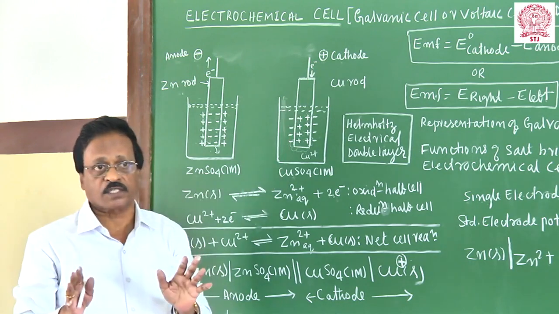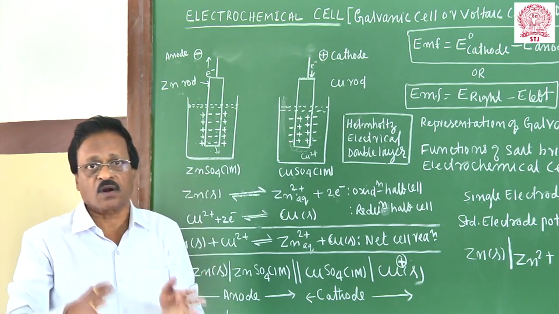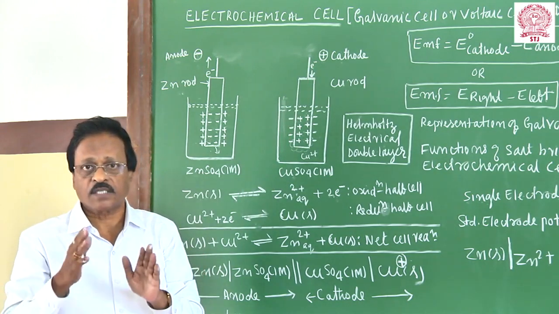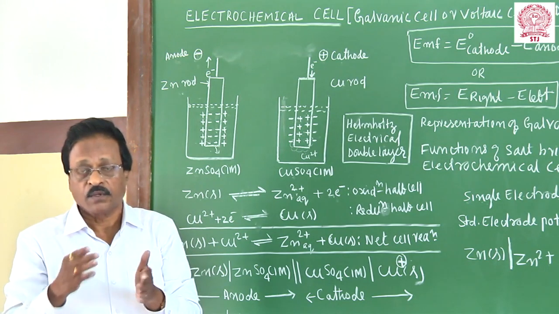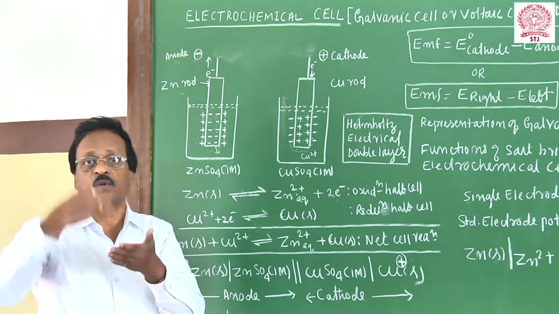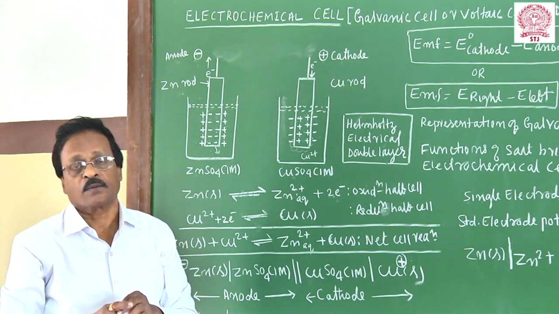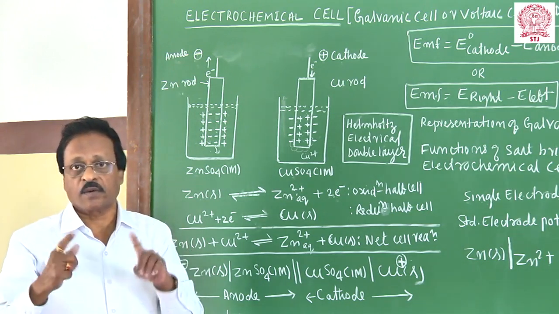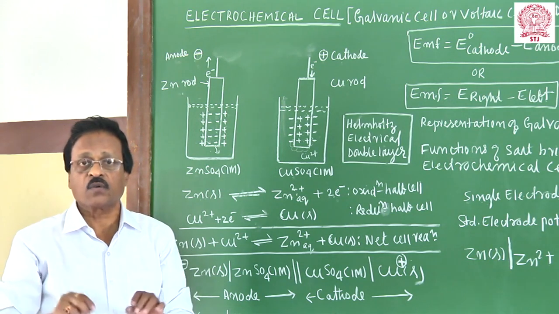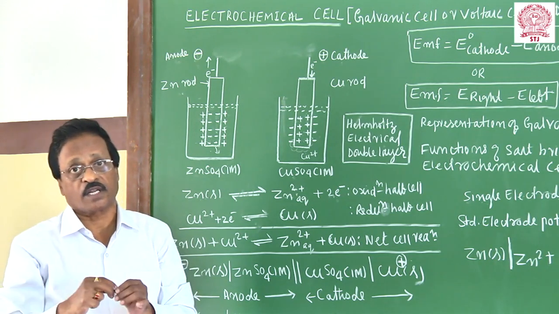To construct a galvanic cell, you cannot take a zinc rod and a zinc rod. You take metals of different activity, one metal placed above the other in the series, one metal placed below. Then we can construct an electrochemical cell. An electrochemical or galvanic cell is a device which converts chemical energy into electrical energy.